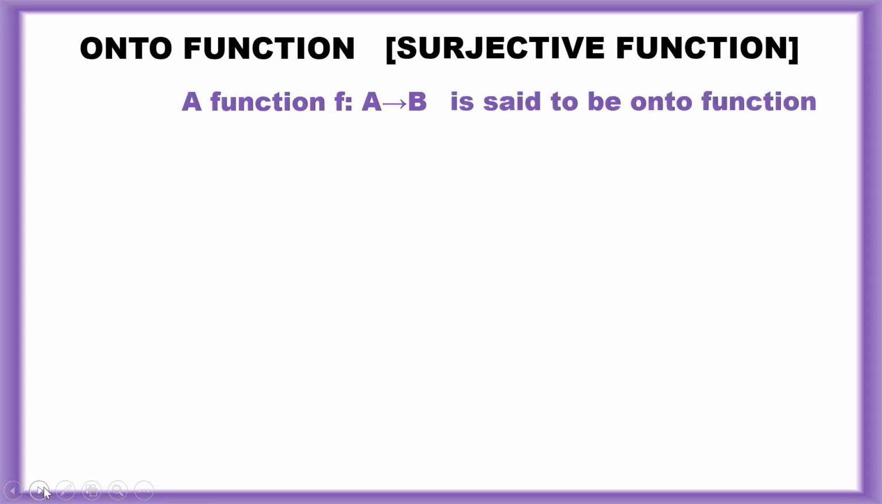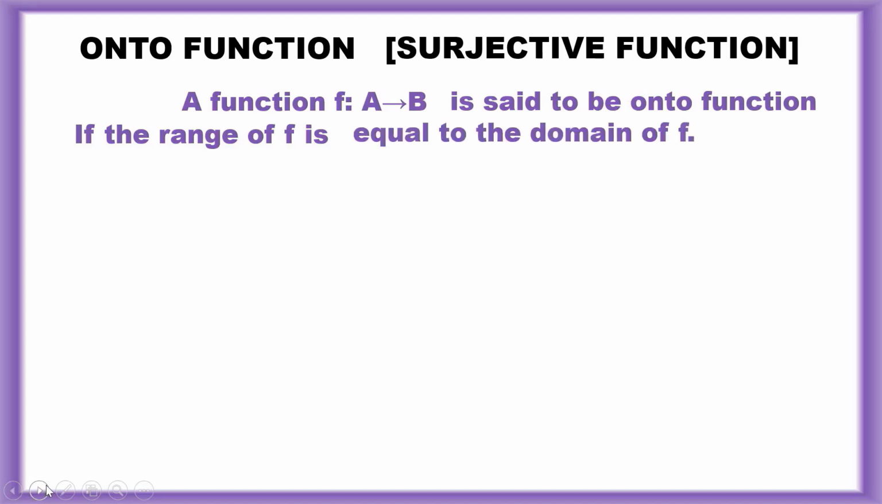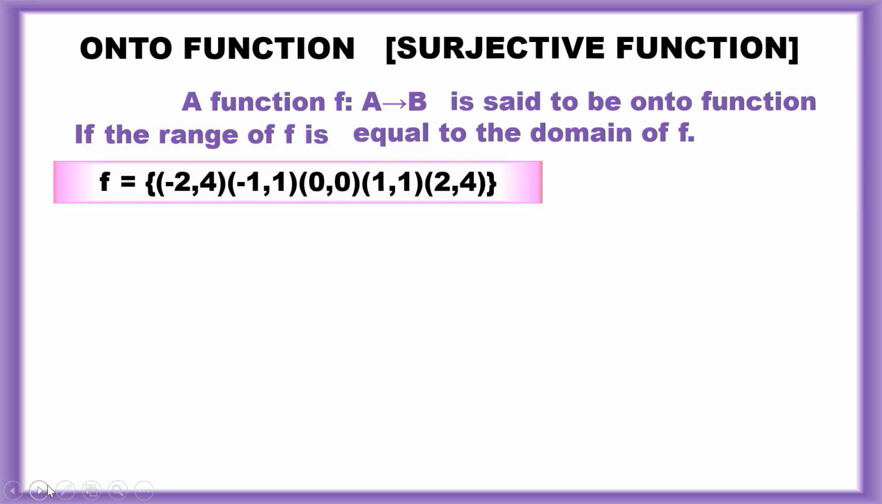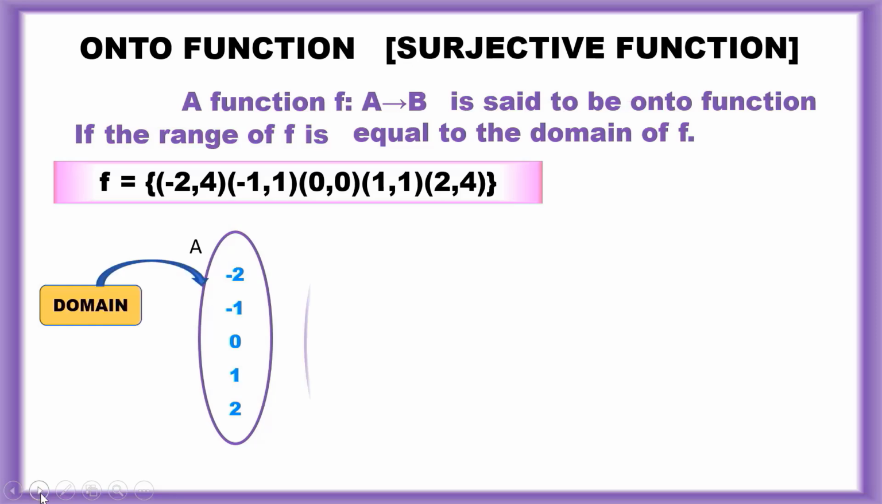Proof of onto function. Onto function, surjective function: a function f from A to B is said to be an onto function if the range of f is equal to the codomain of f. Let's consider this set of points. f is equal to (-2, 4), (-1, 1), (0, 0), (1, 1), (2, 4), which is taken from the previous slide. Let's consider input values as set A, which is known as the domain, and output values as set B.